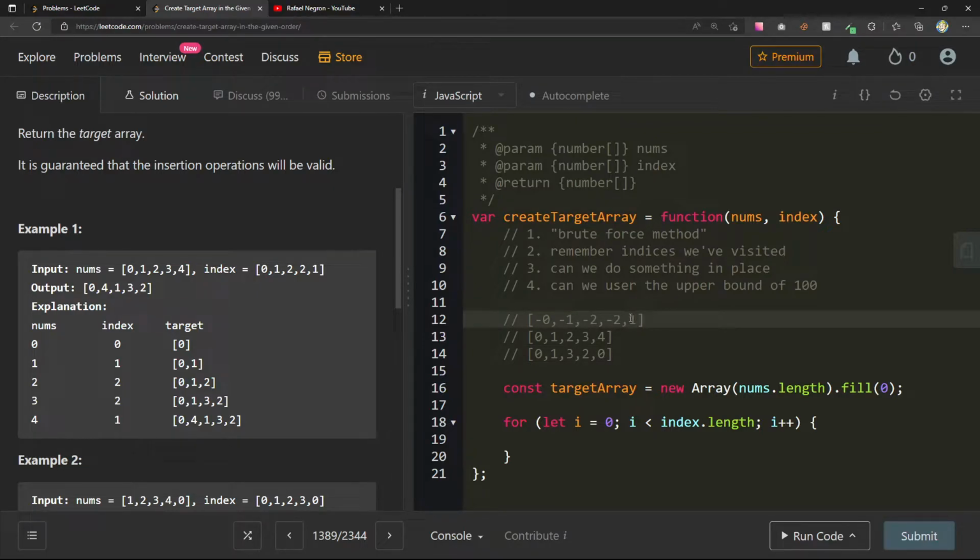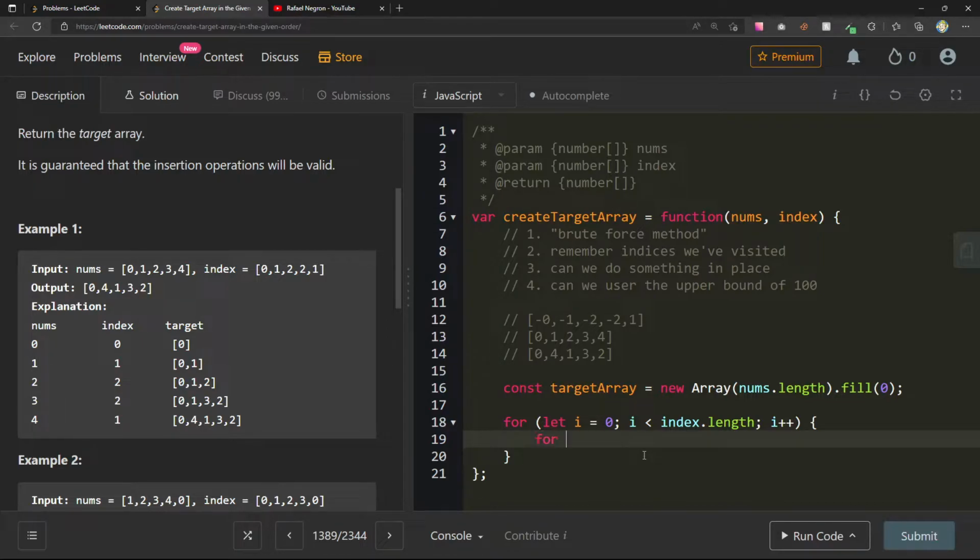Okay, and then we get to 1. So in position 1 goes 4, and we've already been there. So we should shift all these by 1. So 2, 3, 1, 4, 0, 4, 1, 3, 2. So I think something like this could work because the other way just seems way too brute force, but it might be worth it for me to also do that anyway.